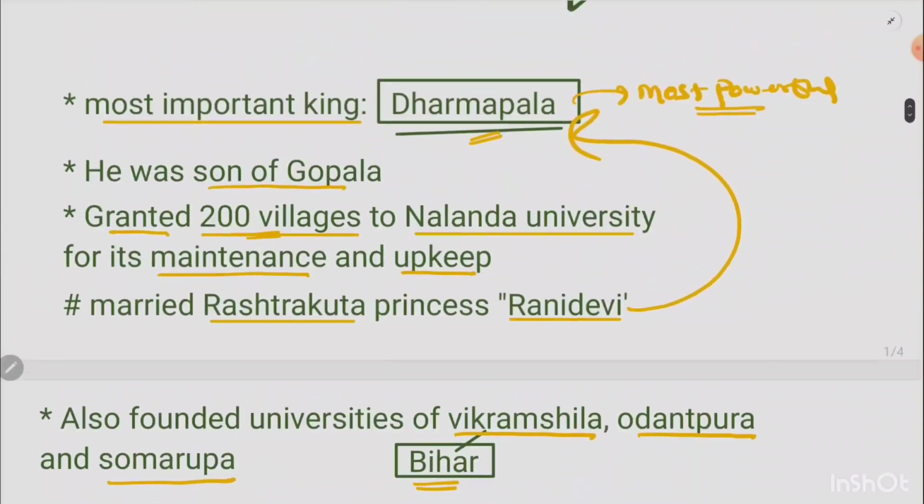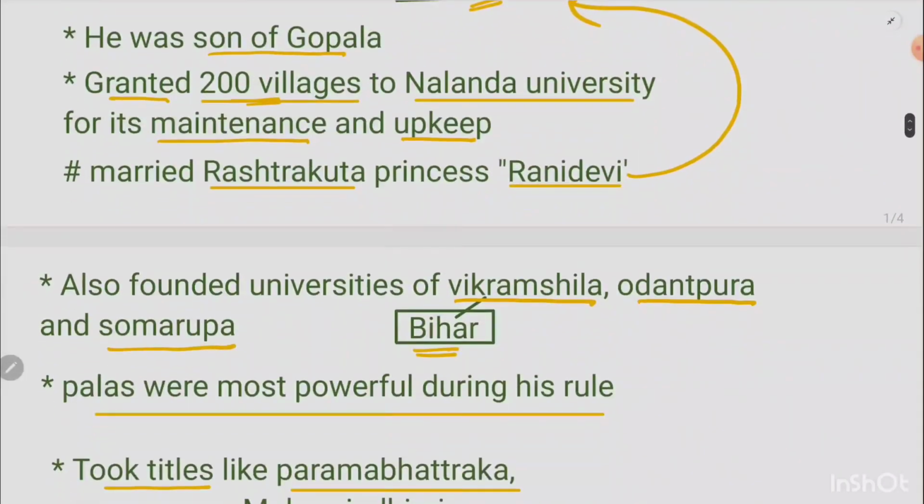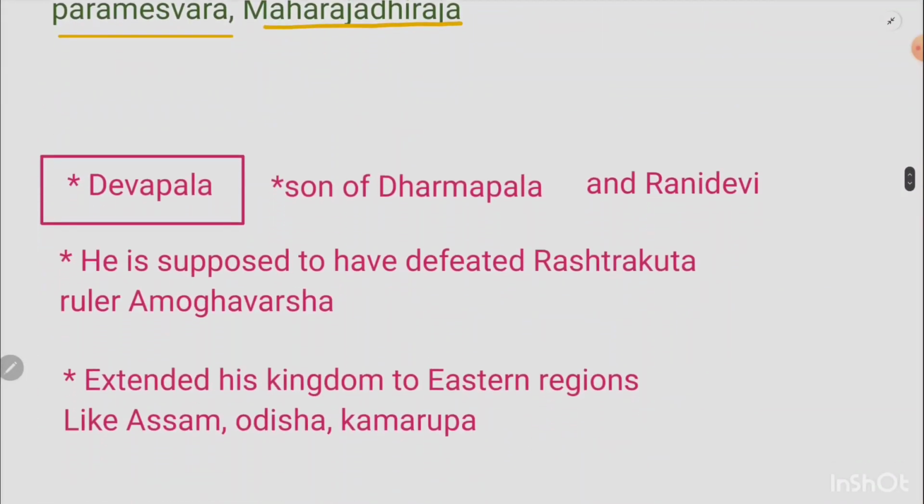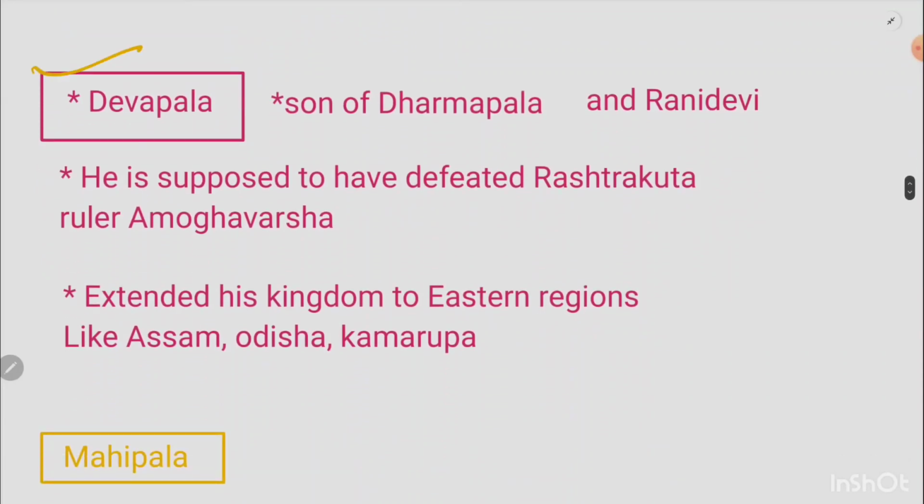Now, this was all about Dharampala. Okay, now we are going to move on in the succession. The next king is Devapala. Okay, what's important about him? He was the son of Dharampala and Rani Devi. You know Rani Devi, that is the Rashtrakuta princess. Okay, so their son was Devapala.